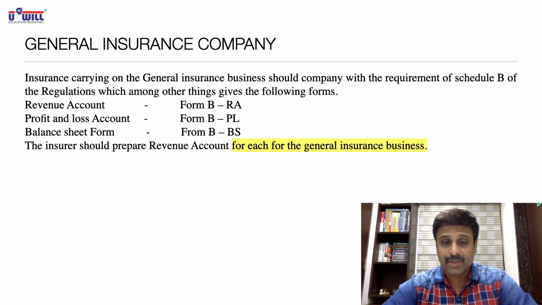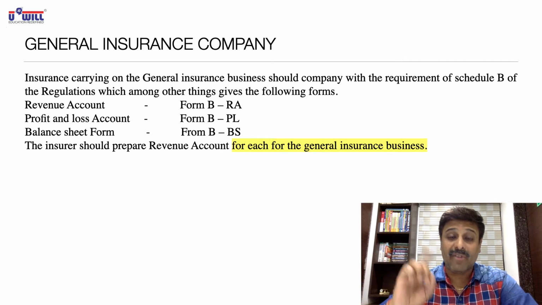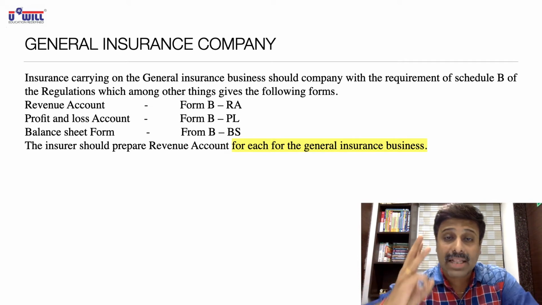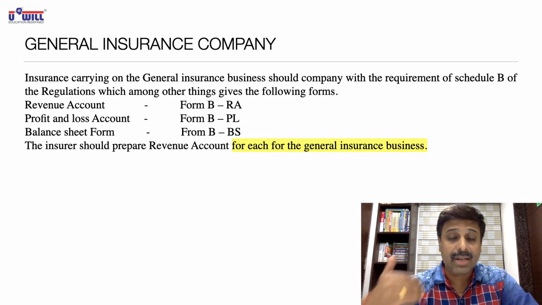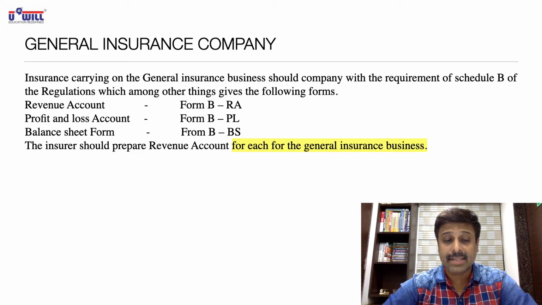Revenue account is Form BRA; RA stands for revenue account. Profit and loss account, Form BPL. Balance sheet, Form BBS. In life insurance company we had only the revenue account in the syllabus. However, in general insurance company, we have revenue account, profit and loss account, and balance sheet, all three in the syllabus. So more practice will be required in the questions of general insurance company.